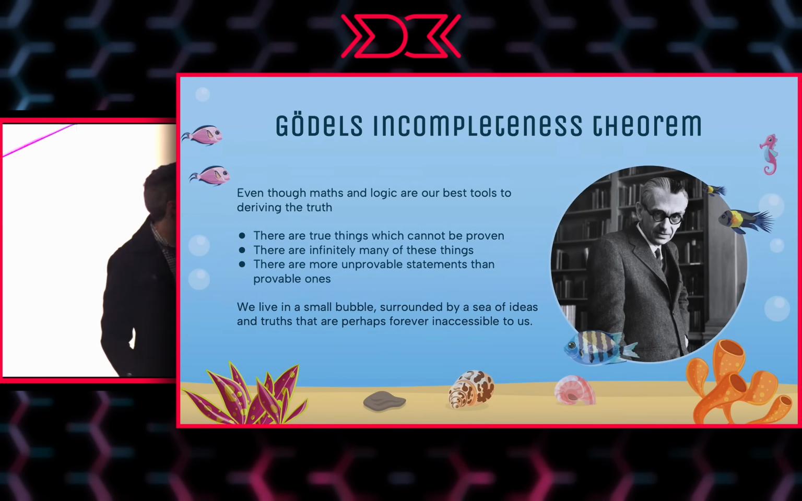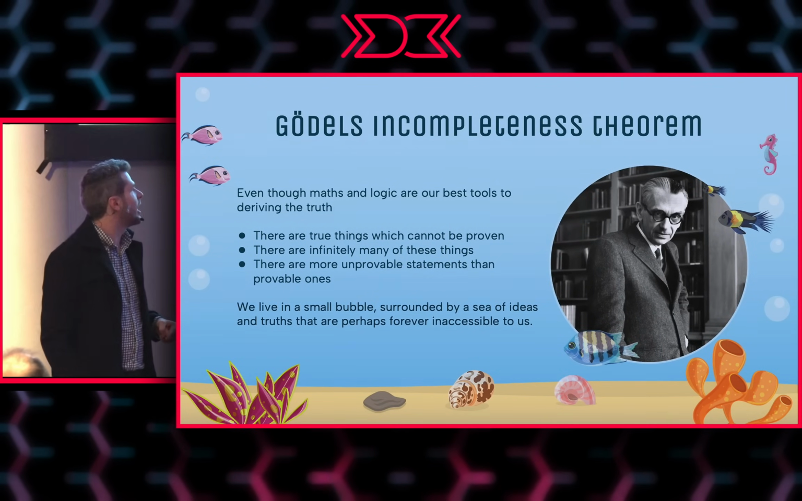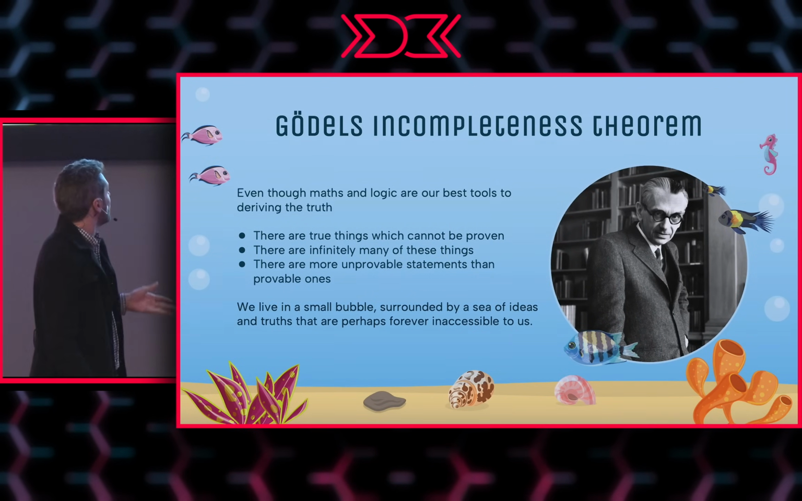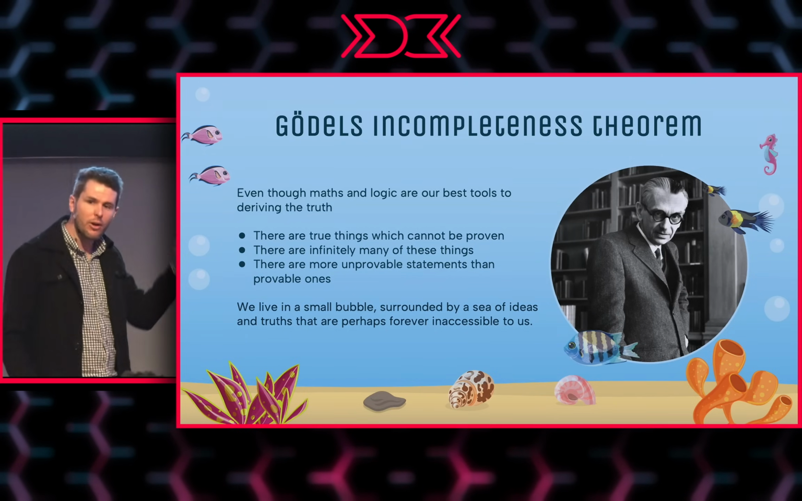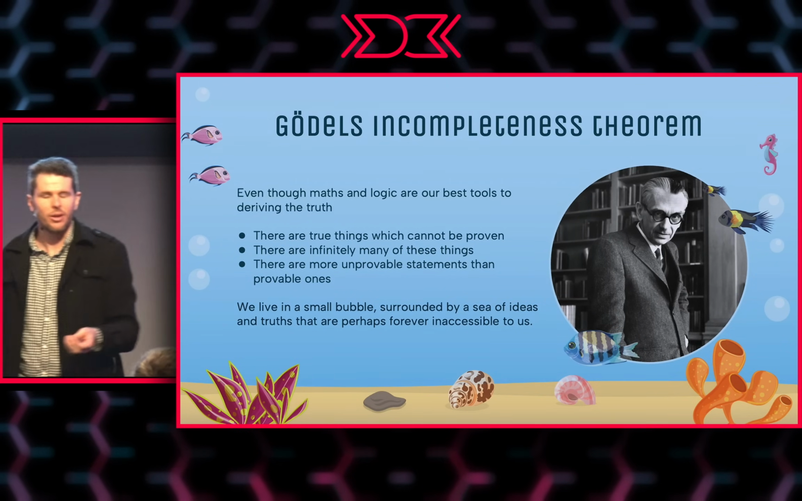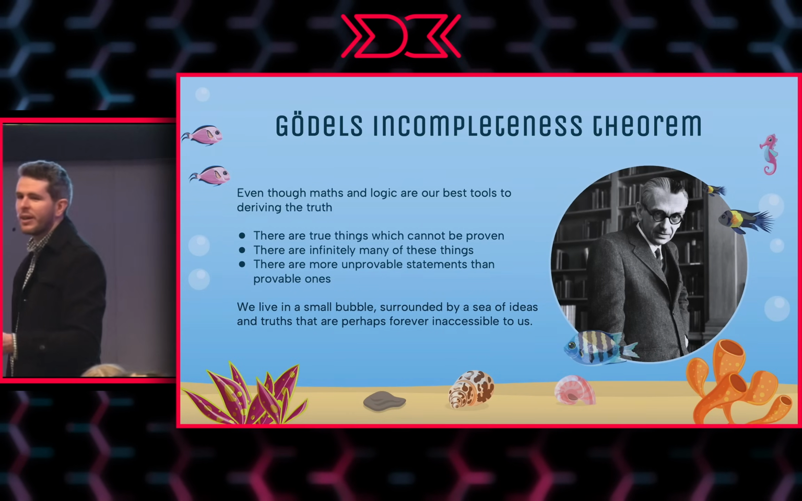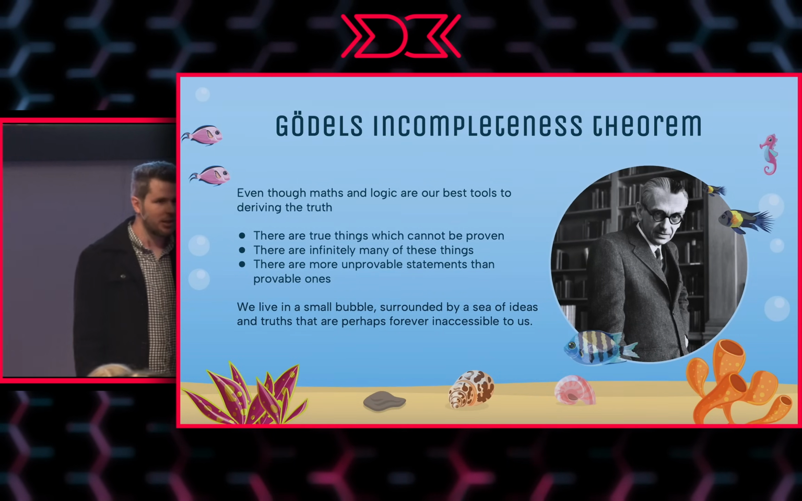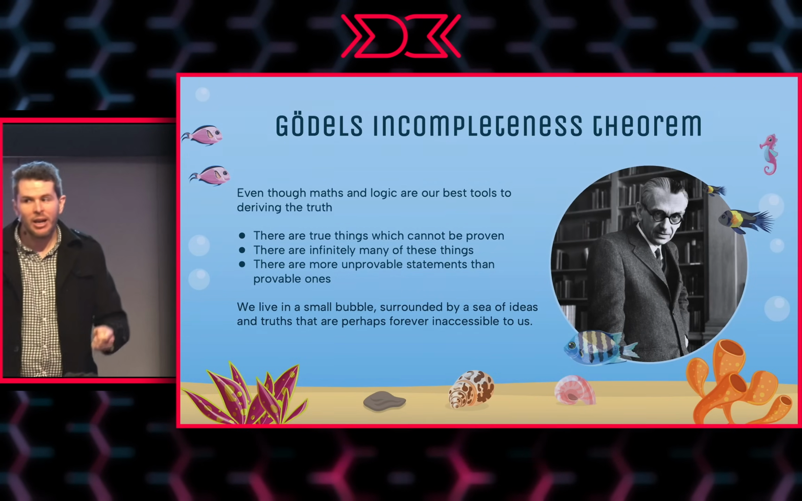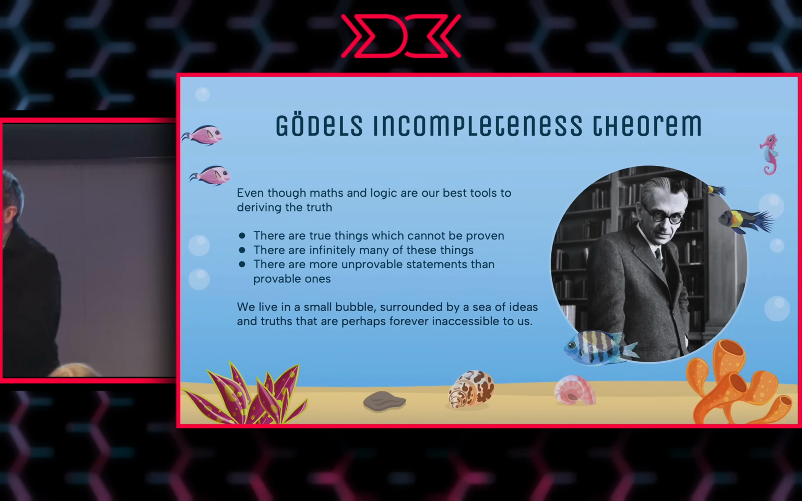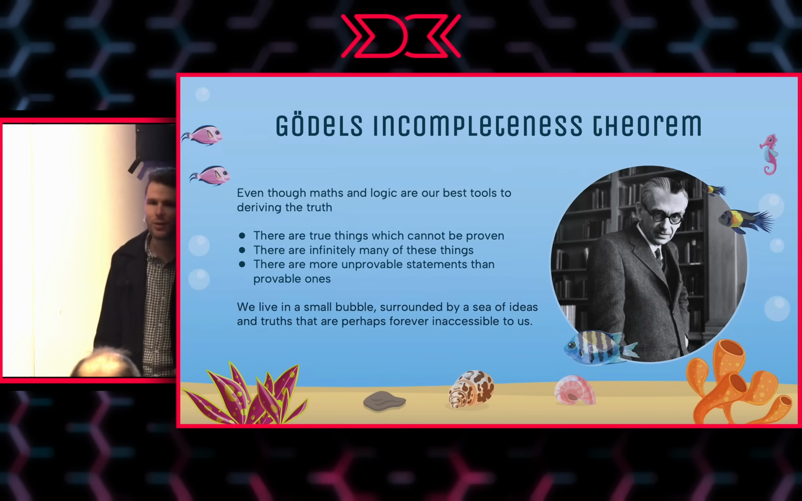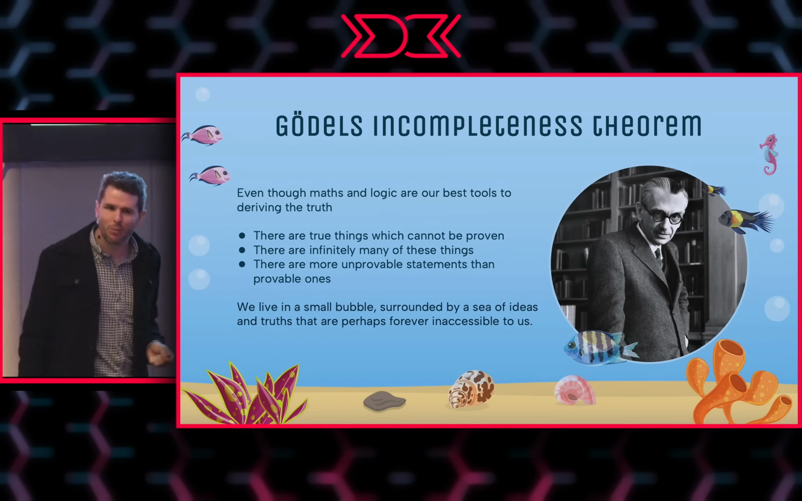So that's this guy, Kurt Gödel. He looks like he's about to just wreck everybody's maths day. But he told us that there are true things that cannot be proven. Okay, cool. Worse, there are infinitely many true things that cannot be proven. Even worse, there are more true things that cannot be proven than true things that can be proven.